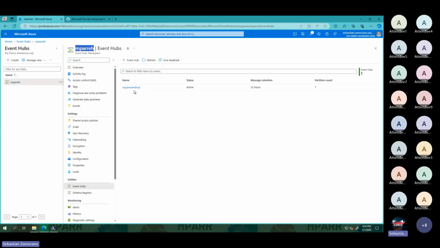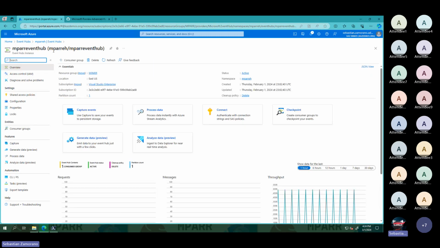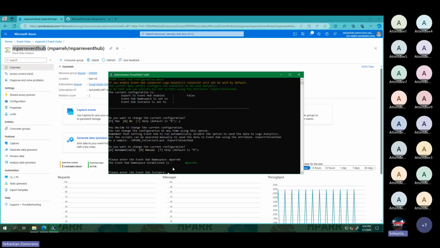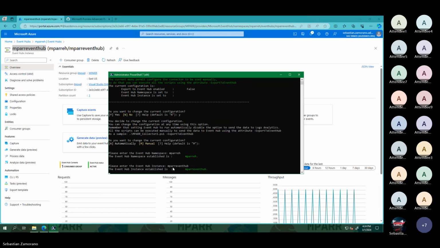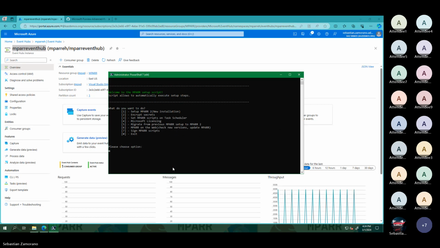In this case, my configuration is sending the data to a content block, and we will see that information. We take the Event Hub instance name, we add it to our configuration, and now the configuration for the Event Hub connector is done. And that is all the process.